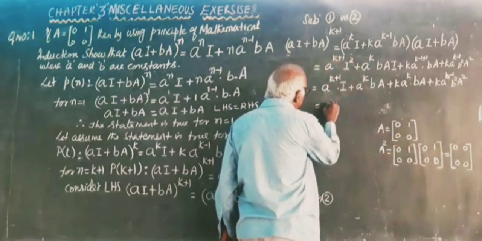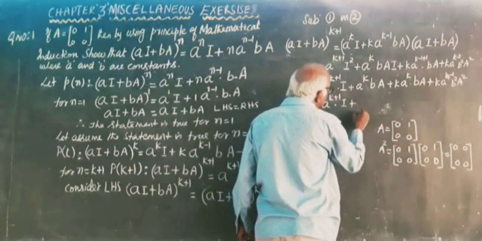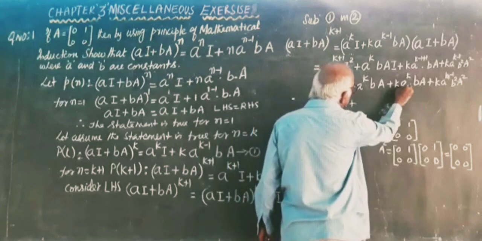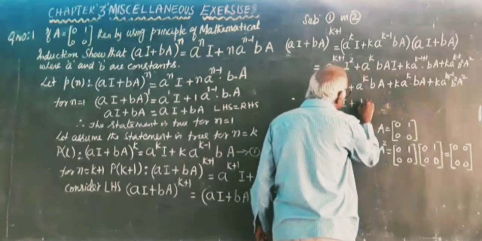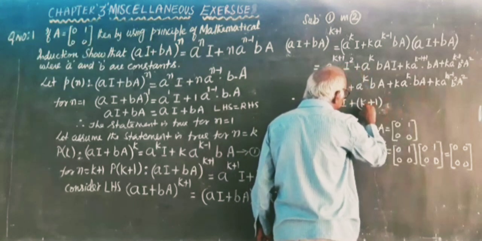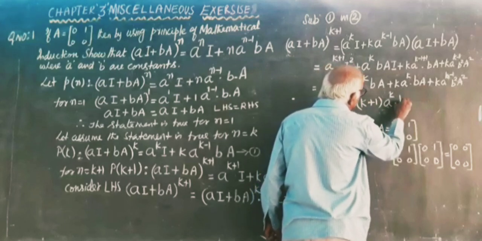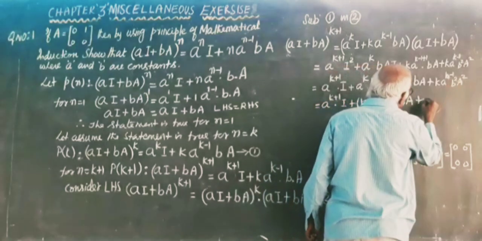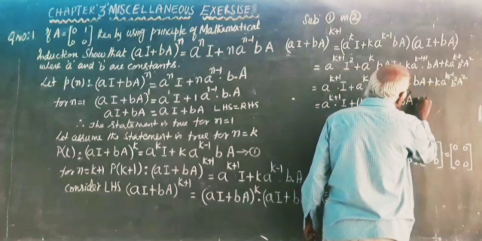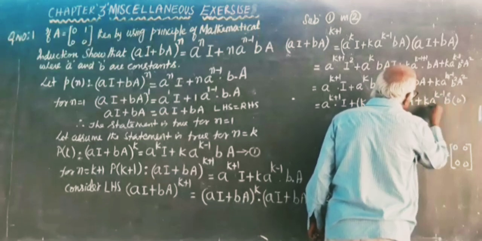Therefore, this will become A power k plus 1 into I plus, taking common here, A power k into B into A is common. Therefore, this will become k plus 1 into A power k into BA, plus the remaining term, which becomes 0, since k A power k minus 1 into B square is 0.